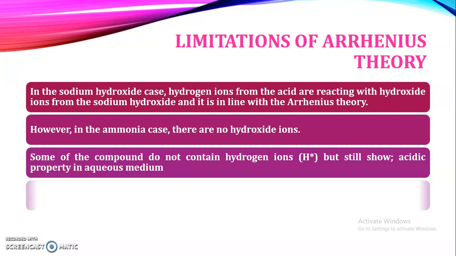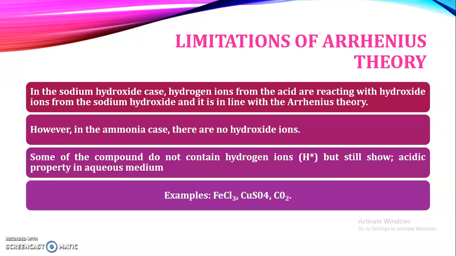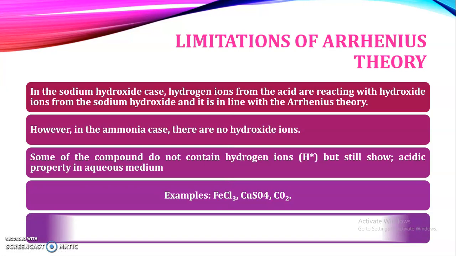For example, ferric chloride, also copper sulfate, then carbon dioxide. If you observe the molecular structure of these three compounds, they don't consist of any H plus ions, but these substances are also acting as acidic substances.